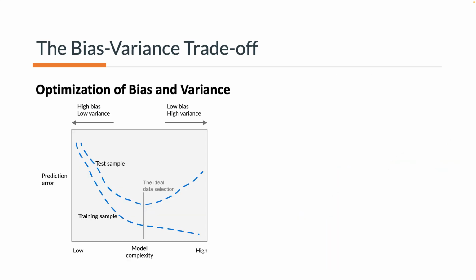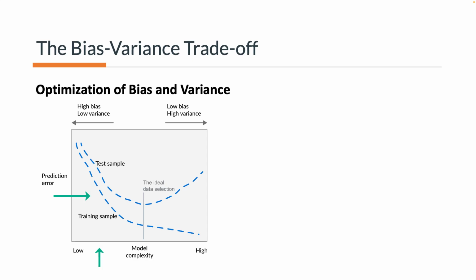So how do we optimize the bias and variance? In this diagram, you will see the model complexity on the x-axis and the errors on the y-axis. At the very left side of the diagram, when the complexity is very low and the model is too simple, we get so many errors because the model doesn't capture the relationships existing in the data.